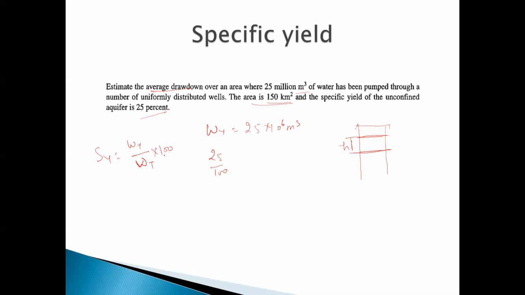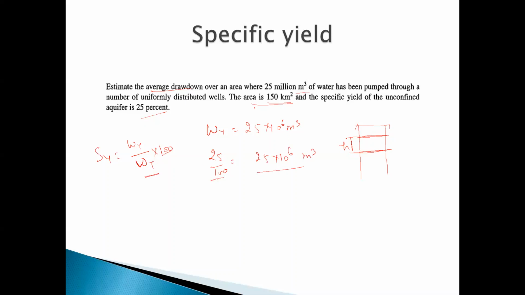We need not take 100 here because I have already taken it. So 25 by 100 is the specific yield, and the yield water is 25 into 10 to the power 6 meter cube.